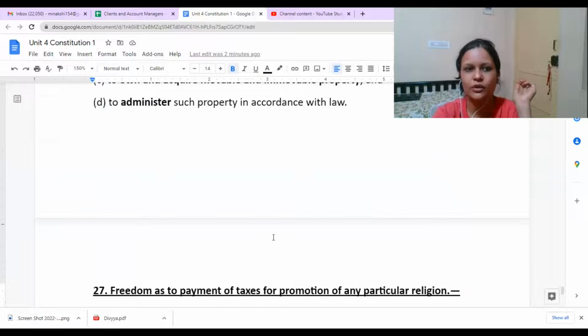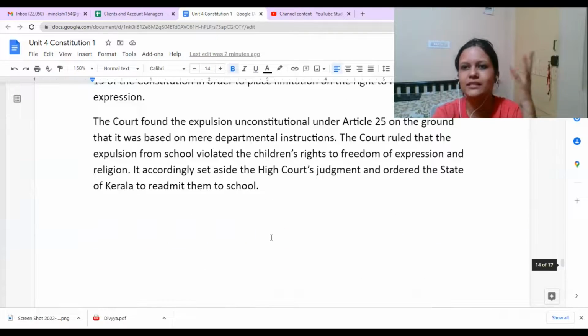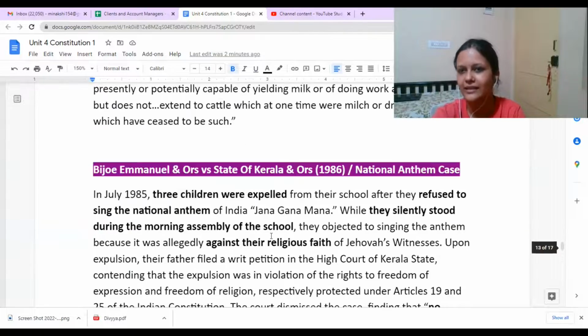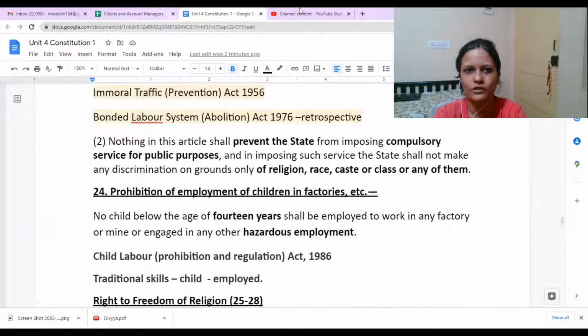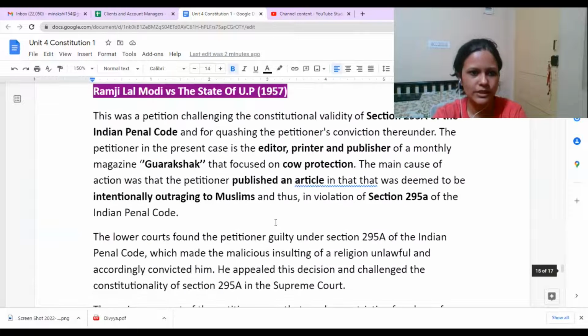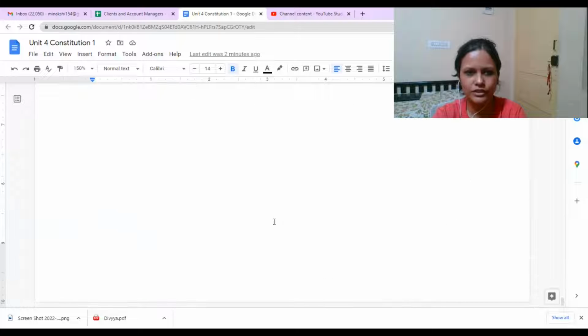Okay, so when we talk about religious freedom, it's a freedom in entirety guaranteed to us under Articles 25 to 28 of the Constitution. Yes, ma'am. These are our religious freedoms, which is given in your Unit 4. And in Unit 5, we have the remaining fundamental rights. We have the concept of writs, constitutional remedies. We have directive principles of state policy, and also we have fundamental duties.